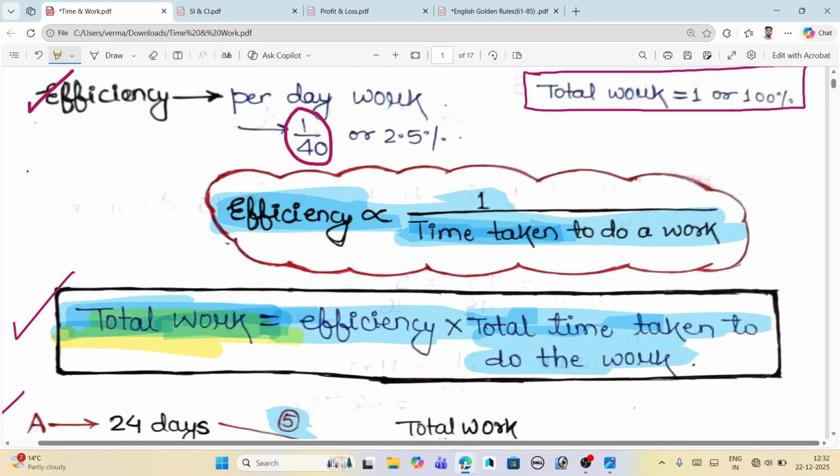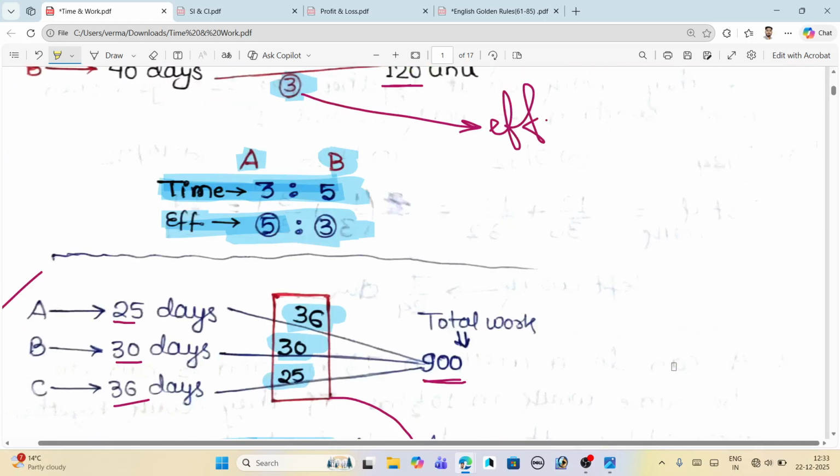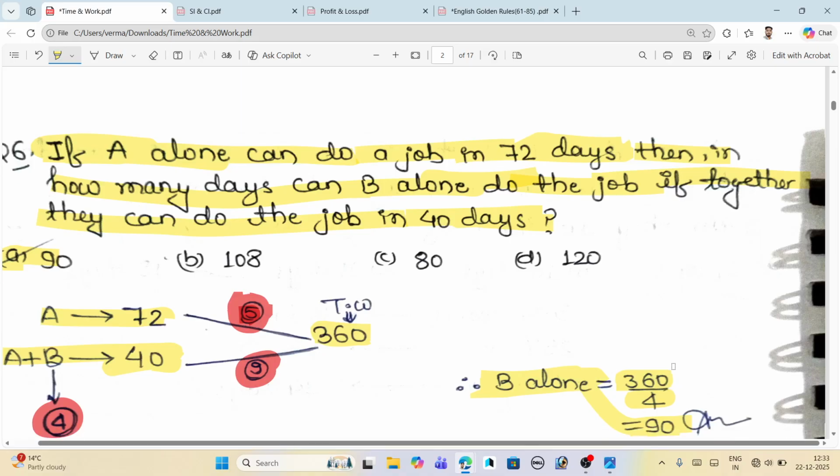Just see here: when you have to get the efficiency, you just divide the total work by total time. When you have to calculate the total time taken to do the work, you divide total work by efficiency, and you will get the total time taken. And the one formula is total work equals efficiency into total time taken. Now you can easily understand it.